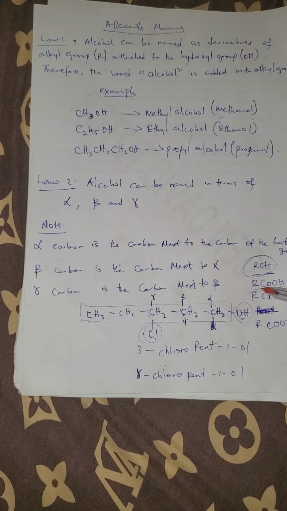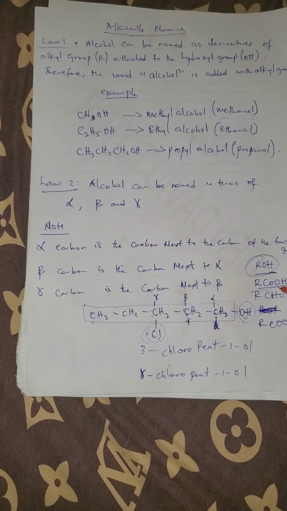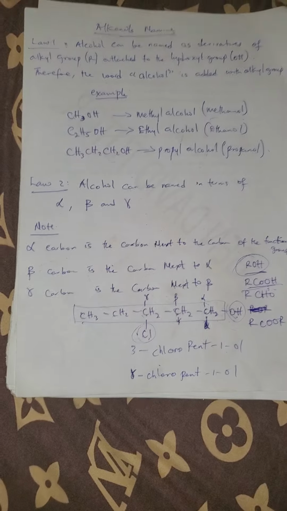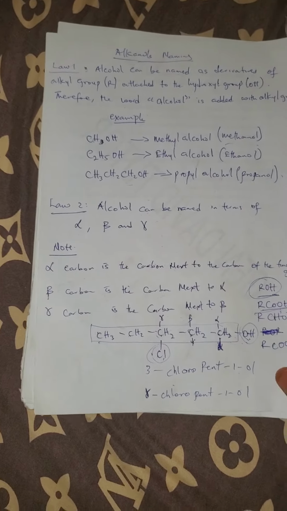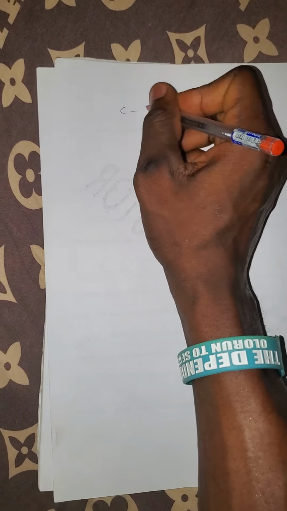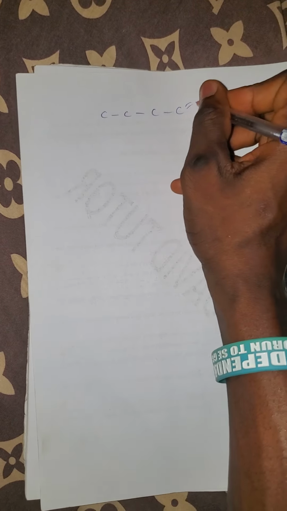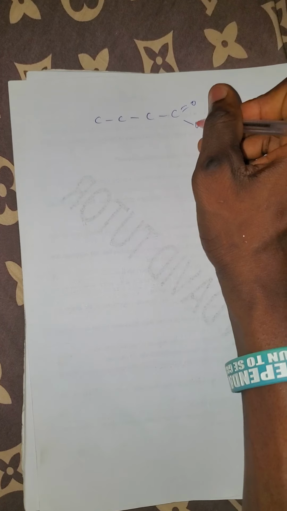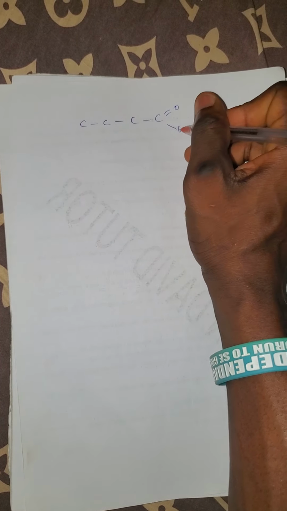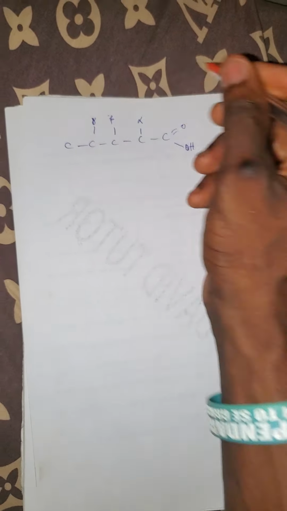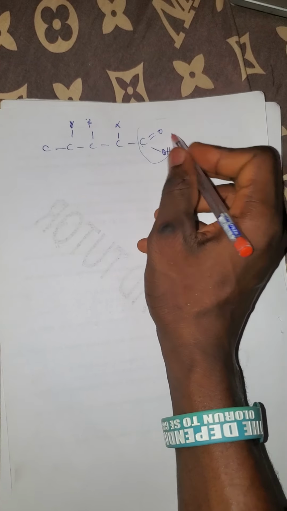But in the case of alkanoic acid, it will be different. What am I saying? If you have an alkanoic acid, you have something like this: you have O, then you have OH here. In this case, this will be the alpha, this will be the beta, and this will be the gamma, because this is the carbon that holds this functional group.